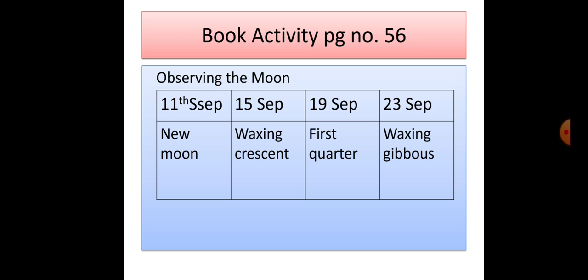So do the correction and write the correct one. 11th September, new moon. After that 15th September, waxing crescent. In your book there is written 12th September; you have to cut it and write 15th September. After that 19th September, first quarter. After that 23rd September, waxing gibbous. You have to complete your book work and submit it, and teachers will check it.